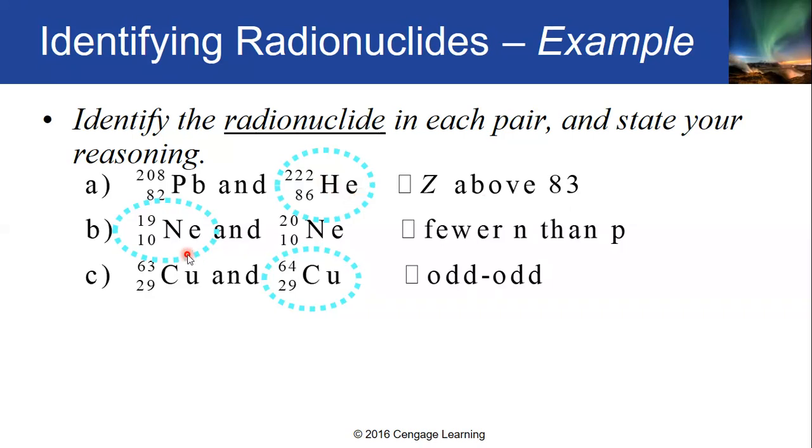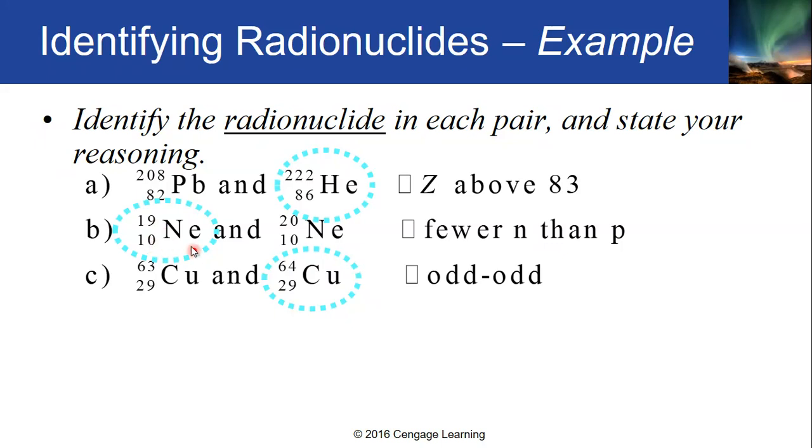Okay. For the next example, you have 19 10 neon and the 20 10 neon. Okay, so yung unang assumption natin that atomic number must be above of 83 ay hindi na applicable dito sa ating pair na to. Ibig ba sabihin hindi na sila radioactive? No. Okay, kukuha tayo dun sa ibang assumptions natin or sa criteria natin. Okay, dahil nga 10 lang ang atomic number nito. So kung mapapansin mo, pwede natin gamitin yung second rule. Okay, or third rule.